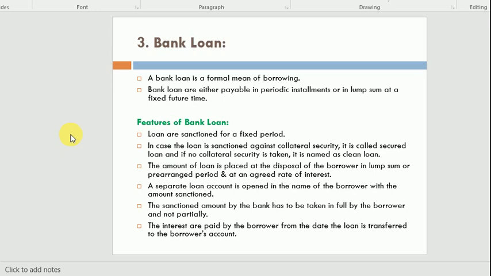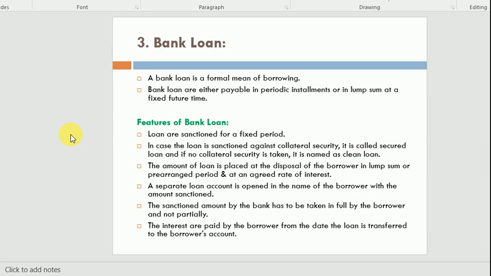Now you have the choice that you take this 3 lakh at once in lump sum or by 1 lakh installments, and interest will be charged. The interest rate will be fixed at the time when the loan is sanctioned to the customers.